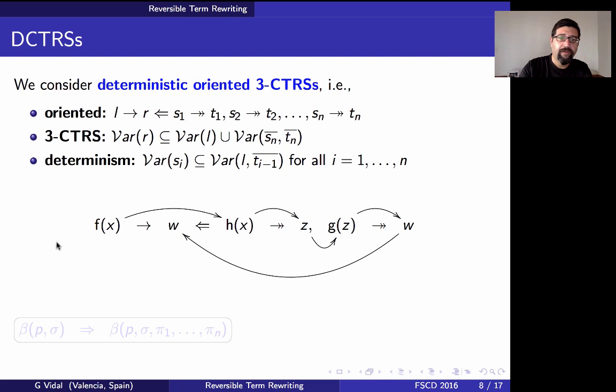So look at this picture here, this diagram. If we know the value of x, that means that we can start reducing the first equation in the condition, and then after reducing the first equation, we know the value of variable z. Therefore, we can start reducing the second condition to w. And if we know w, then we can return the result of applying this rule. So this is basically what determinism means in this context. It doesn't mean that rewriting is deterministic. The rewrite relation can still be non-deterministic.